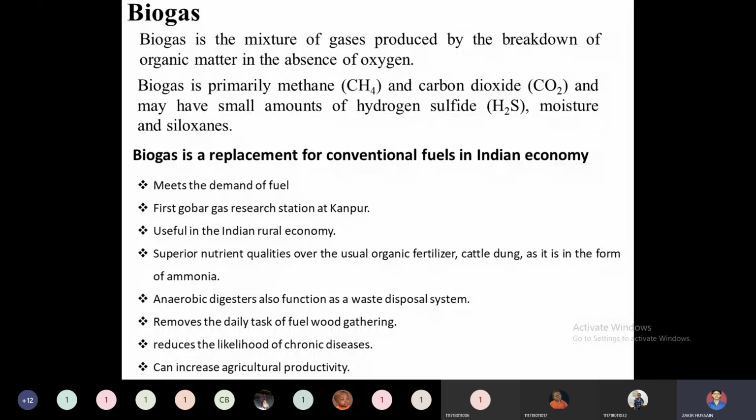Therefore, the other gases like hydrogen sulfide, moisture and siloxanes need to be suppressed. So they need to be minimized.